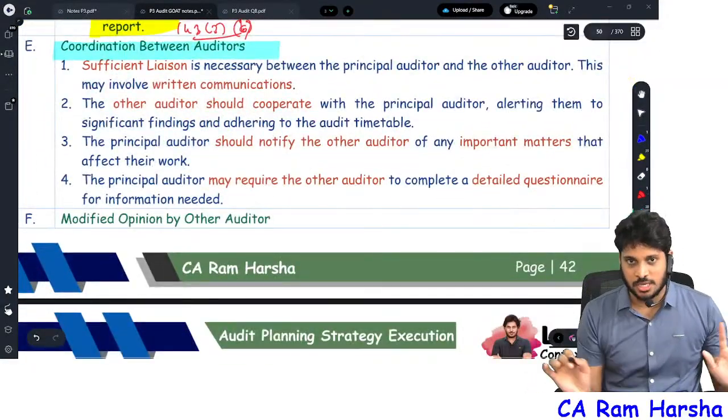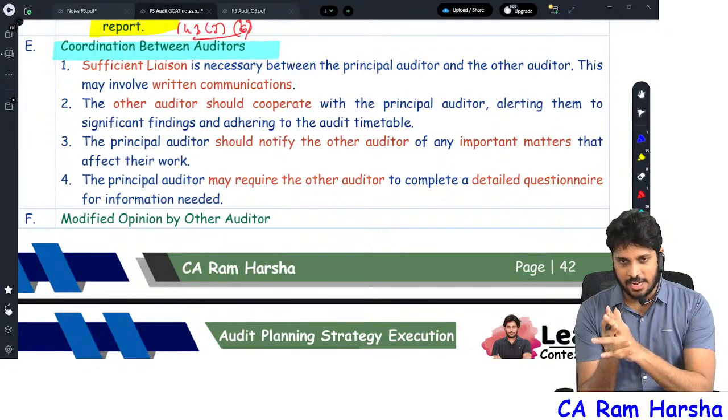Next, coordination. They may ask you a straight question: write about coordination between the principal auditor and the other auditor.